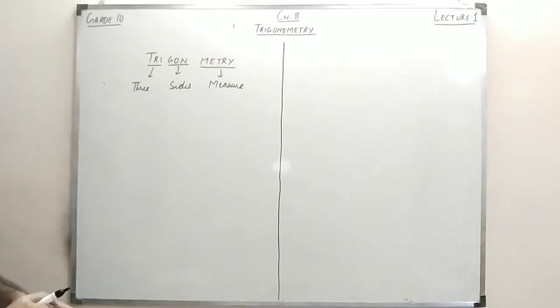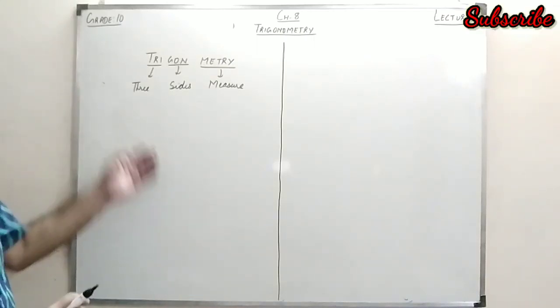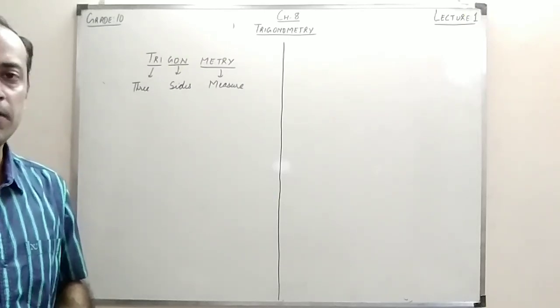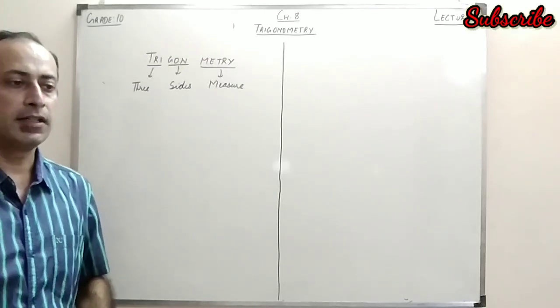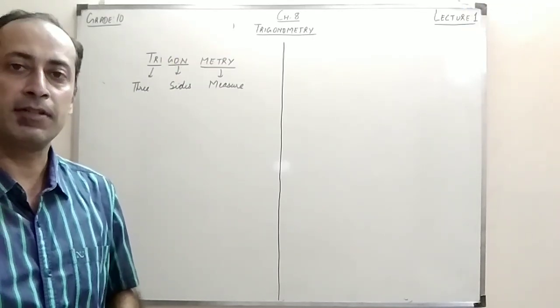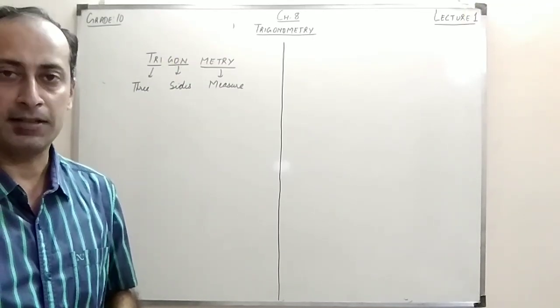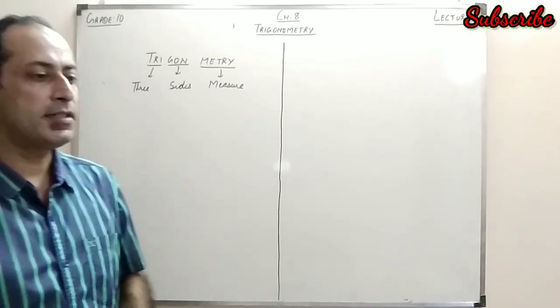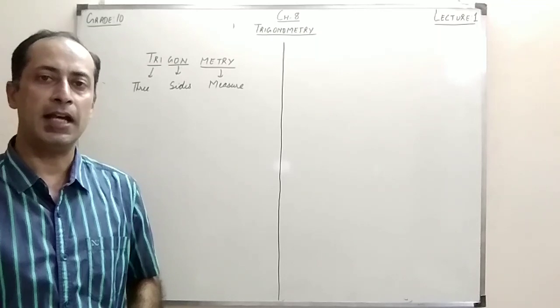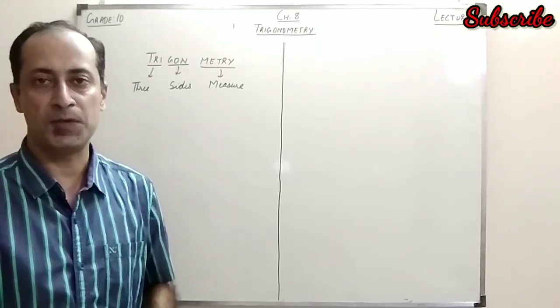If we combine these three things, it means three sides measurement. So obviously, when we talk about three sides, the figure which we use in mathematics that has three sides is a triangle. So trigonometry is somewhere a relation between the angles and the ratios of the sides.